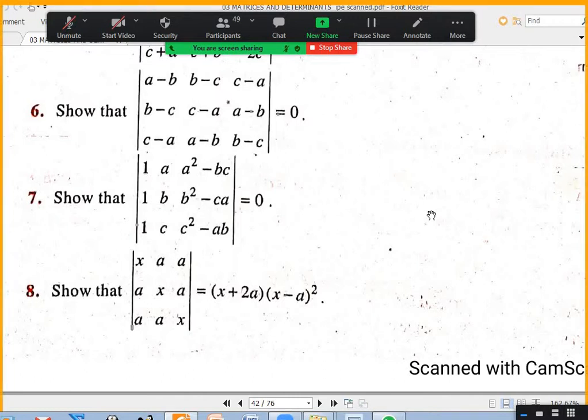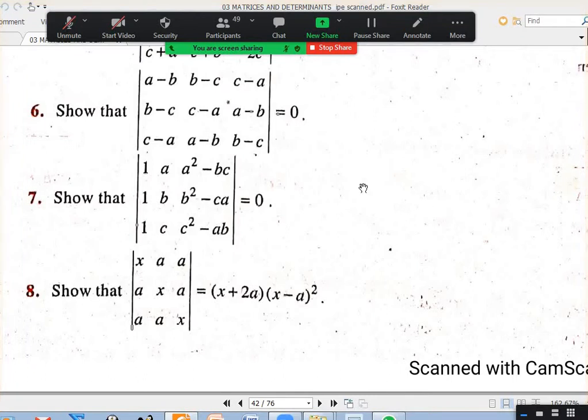You can split into two determinants and prove the two determinants are equal by multiplying and taking ABC common and all that. That is one option. Another option is simply, without all that, subtract R1 as R1 minus R2, R2 as R2 minus R3. You'll get A minus B common, B minus C common. After that, the fresh first row and fresh second row will be equal. Two rows are identical, so that is 0. That is easy to write. Is it okay? Yes, sir.